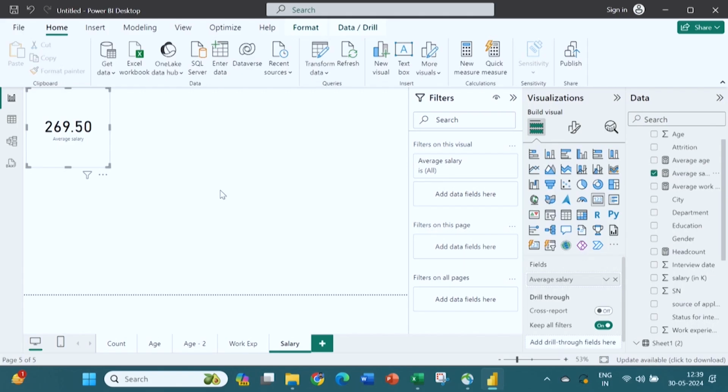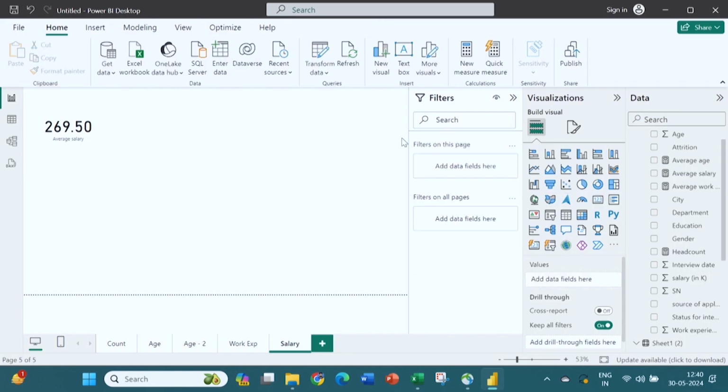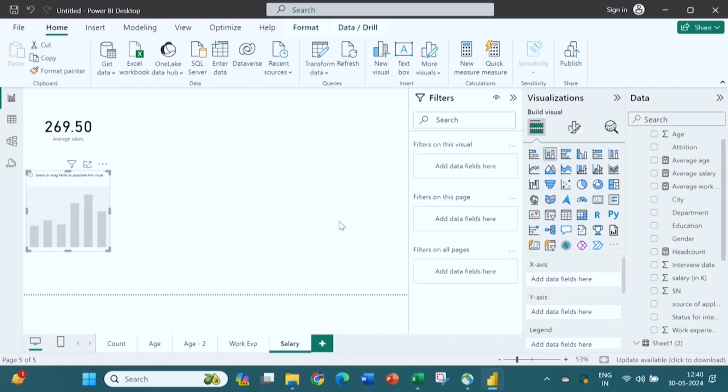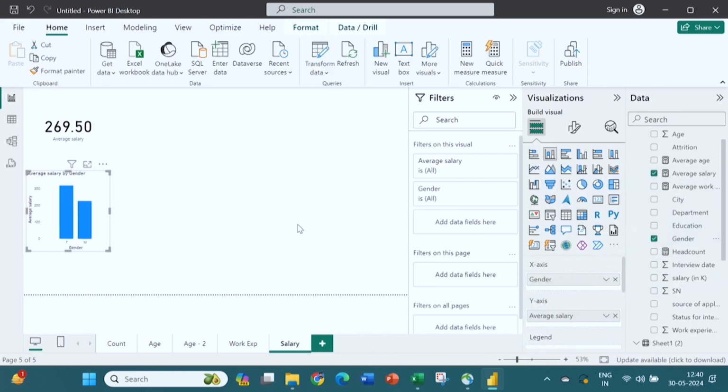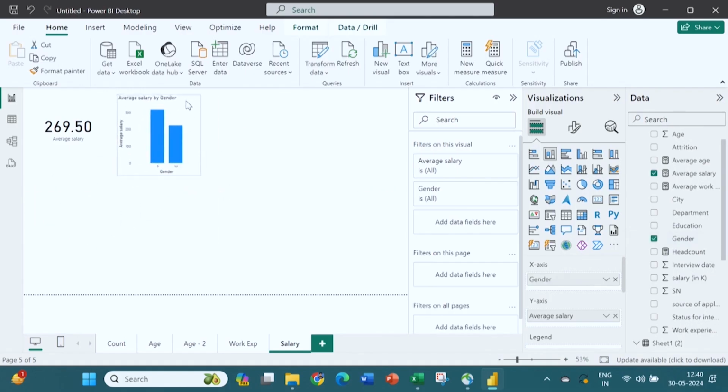So, you can see here this is the data which is telling the average. If I want to know the average salary which is demanded by male and female, similarly we can create. So, I have taken the bar graph. So, x axis and y axis are there. In this y axis I have put the average salary and gender I have put into the x axis. So, now I got the average salary by gender.